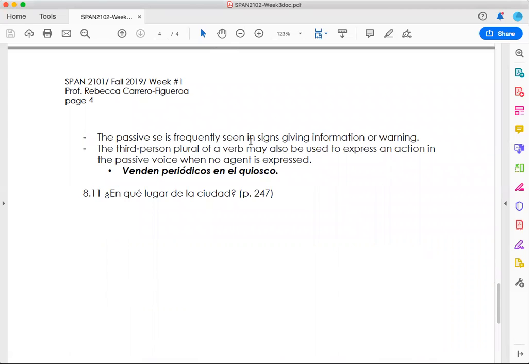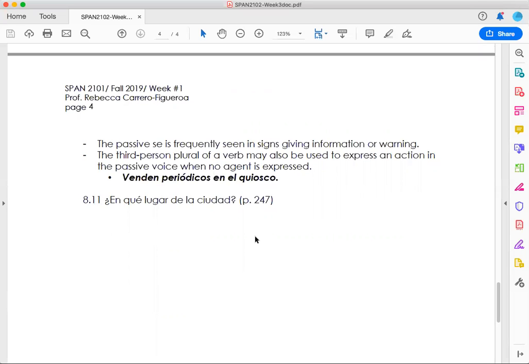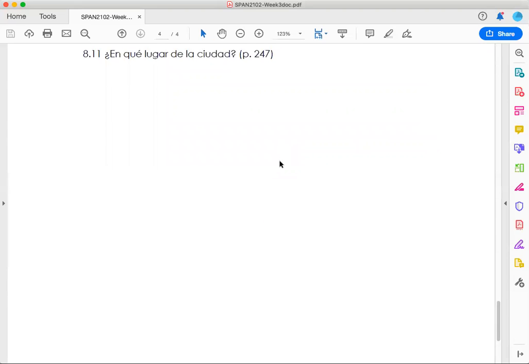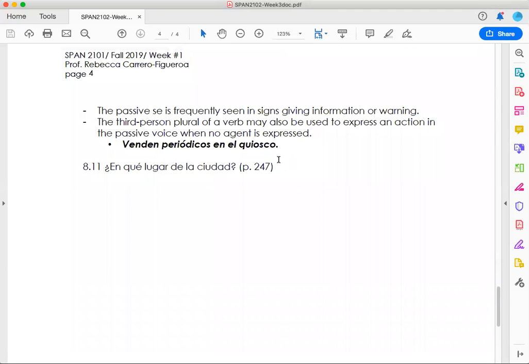Then the passive se is frequently seen in signs giving information or warning. The third person plural of a verb may also be used to express an action in the passive voice when no agent is expressed. So venden, the third person plural of that verb, is expressing an action. Venden periódicos en el kiosco. And the last part that's important, that section, en qué lugar de la ciudad. So you have to be able to give a direction depending on where you're located, okay? So page 247, that's all for the material that we covered last week.